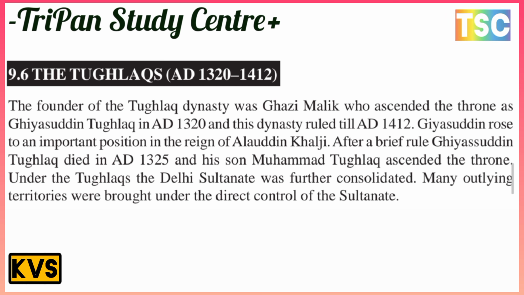Ghiyauddin rose to an important position in the reign of Alauddin Khilji. After a short rule, Ghiyauddin Tughlaq died in AD 1325 and his son Muhammad Tughlaq ascended the throne. Under the Tughlaqs, the Delhi Sultanate was considered a theory where many outlying regions were under the direct control of the Sultan.